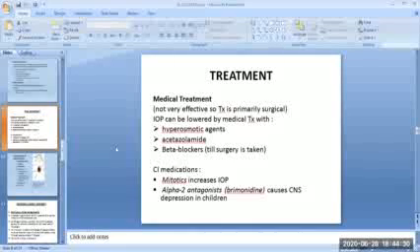The IOP must be lowered by the use of hyperosmotic agents, acetazolamide, and beta blockers till surgery is taken up. The contraindications of medications are: miotics increase the intraocular pressure, and alpha 2 agonists, like brimonidine, cause CNS depression in children.